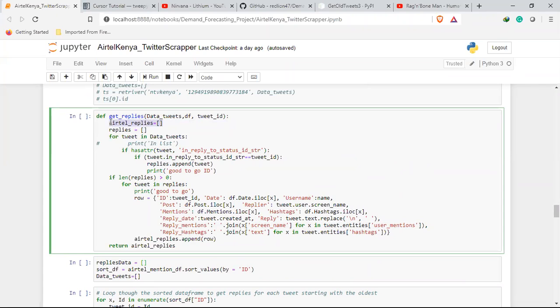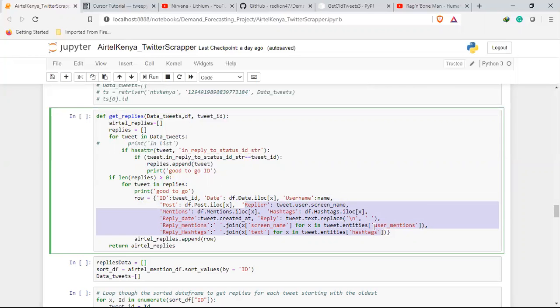The content of this one specifically is this row. If I go and look for a tweet and it has replies, that data is the tweet and its replies. It has the information on that tweet, which is ID, date, username, post, mention, and hashtag, and also what the replier did.